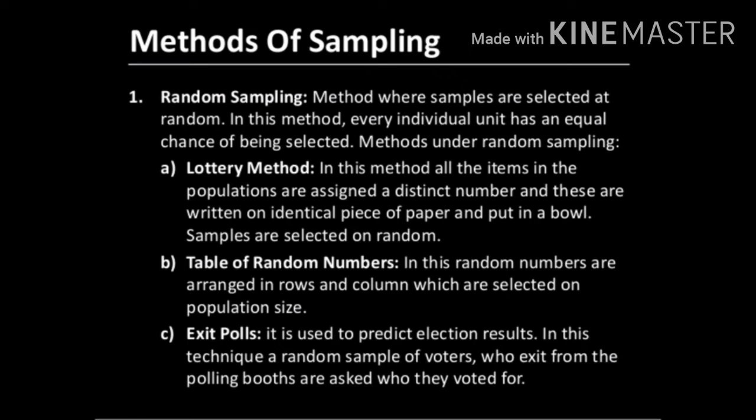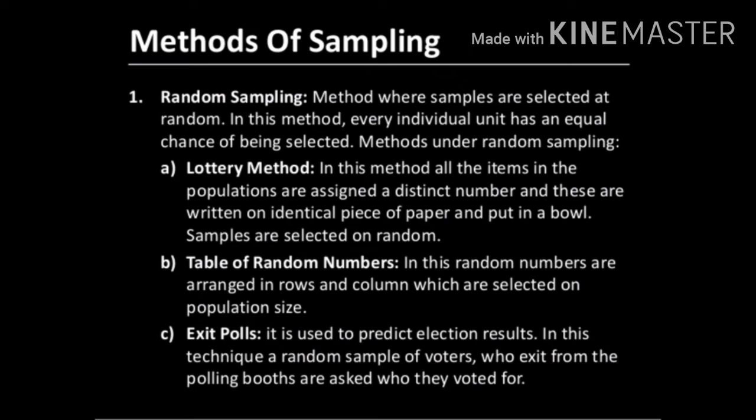Next one is table of random numbers. In this, random numbers are arranged in rows and columns which are selected based on population size. What does a random number table mean? Random number tables have been generated to guarantee equal probability of selection of every individual unit in the population. So each one will have an equal chance of selection. This can be generated using calculators or computers or just by random numbers.